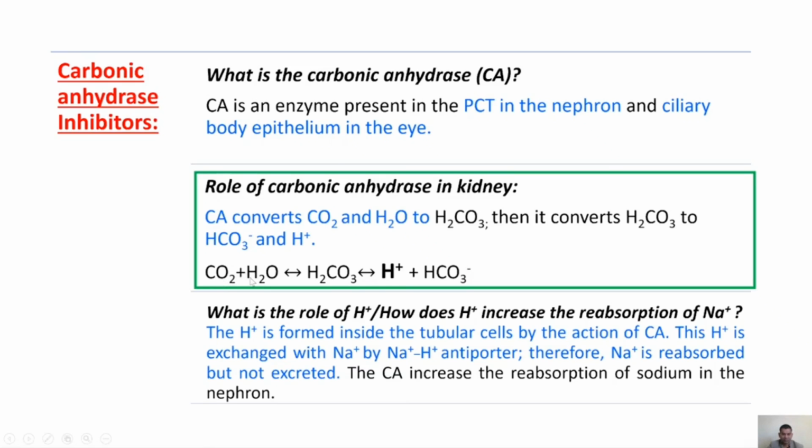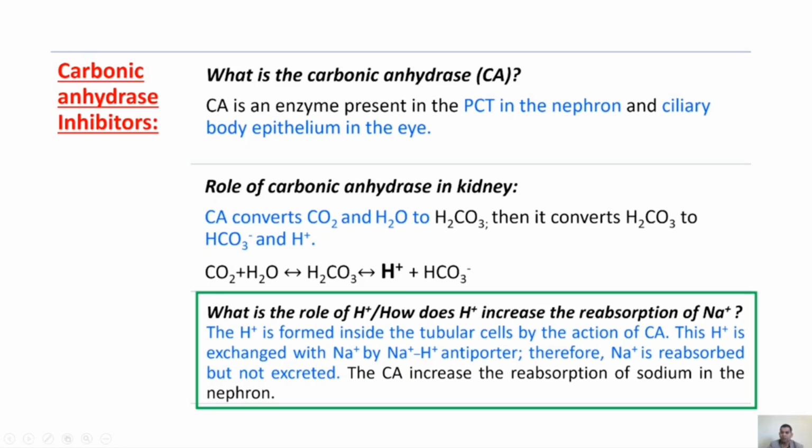Here you see carbon dioxide and water in the presence of carbonic anhydrase convert to carbonic acid. This carbonic acid dissociates into proton and bicarbonate. Next, how does this proton increase the reabsorption of sodium? The proton is formed inside the tubular cells by the action of carbonic anhydrase. This proton is exchanged with sodium by the sodium proton antiporter. Thereby, sodium is reabsorbed but not excreted. As a result, carbonic anhydrase increases the reabsorption of sodium in the nephron.